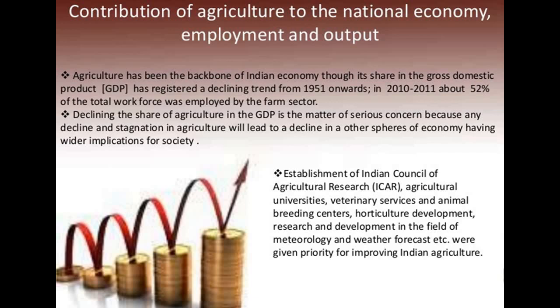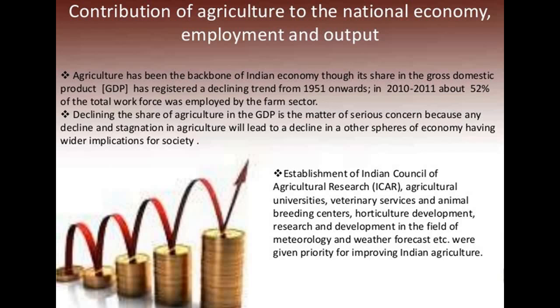If the primary sector is affected, it will affect the other sectors too. To establish a proper economy, we need a balance of all three sectors in India, and it should mainly start from agriculture itself. That's why there was a serious concern about agriculture here.